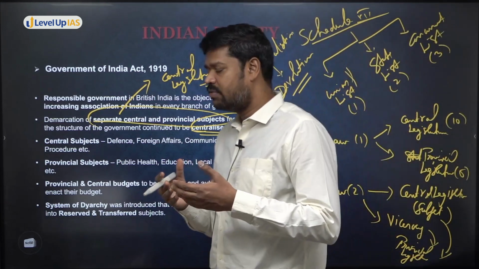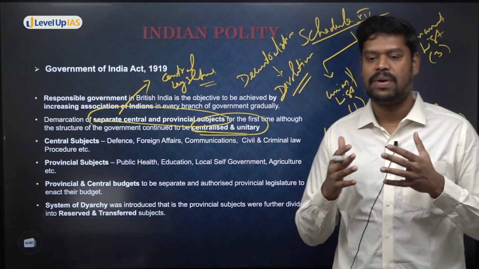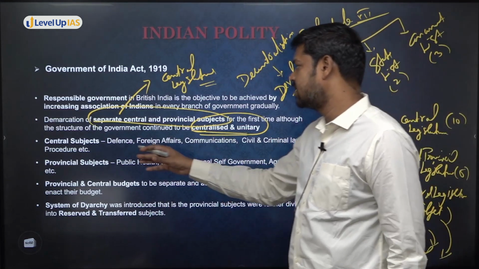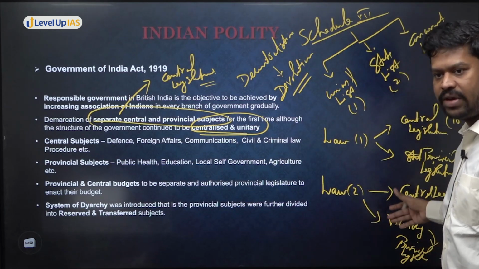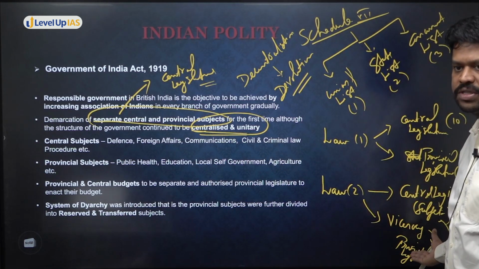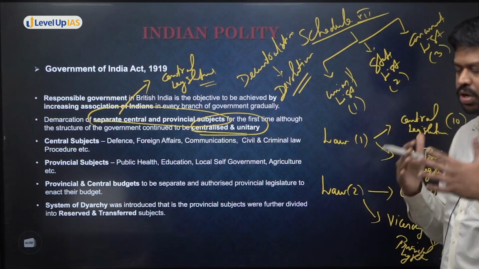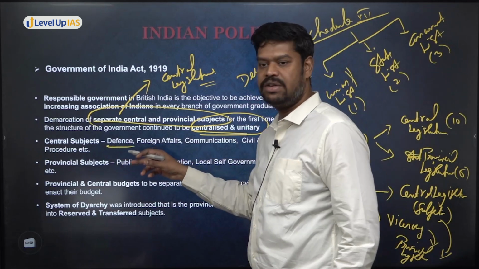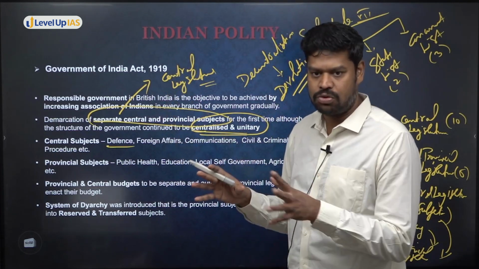So, what are the powers that the viceroy had kept for himself? That is, what are the powers he has kept for the central legislature? So these are all the areas they thought were very important. So all the powers were given to the center, but the viceroy can devolve certain things to the provinces. But he did not devolve certain areas. He has kept them for himself. So what are the areas he has kept for himself? He has kept areas like defense. That means defense will be under the control of whom? The center. That is the viceroy and his council.